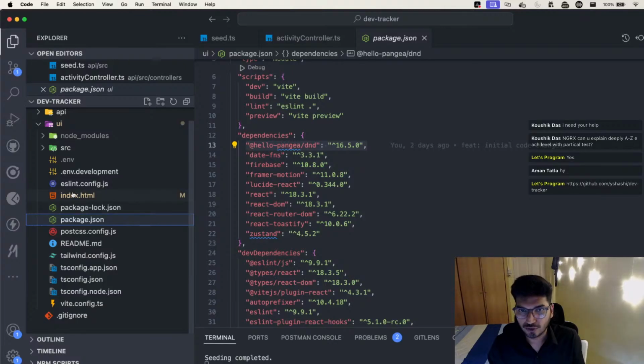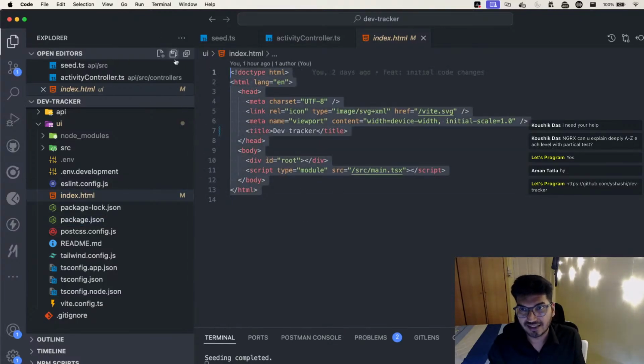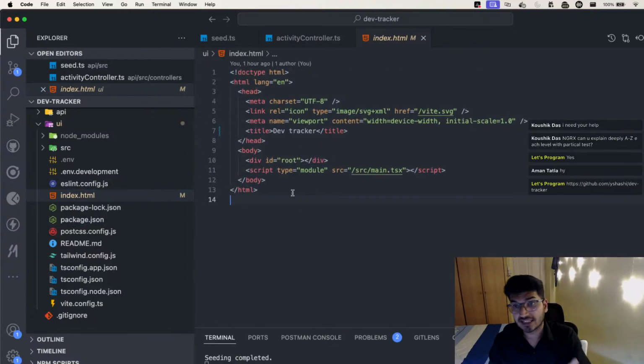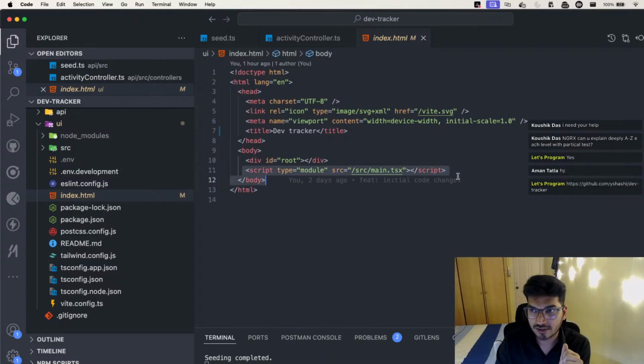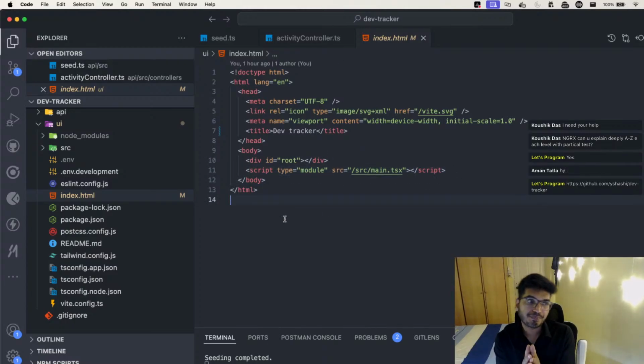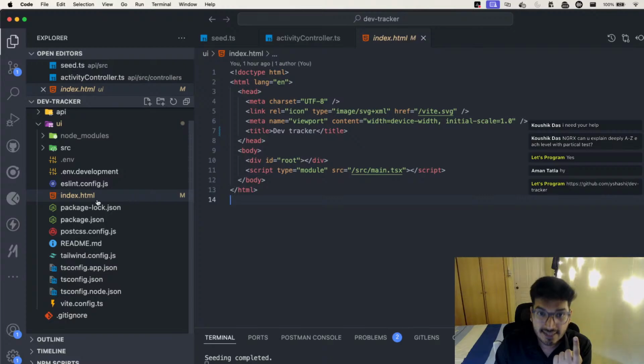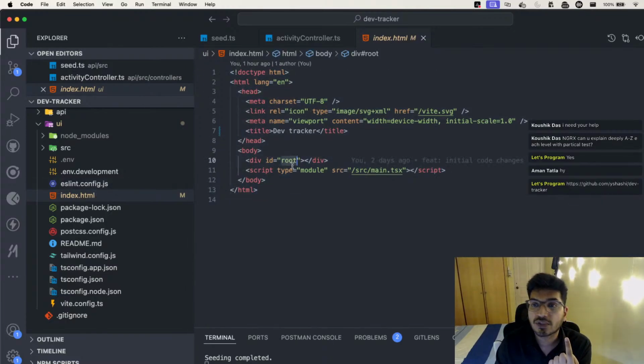So now we know about package.json. Again we get our index.html file, something similar to Angular, right? We have app-root in our index.html, because if you remember, what are React and Angular? By using Angular and React, you can create a single page application. Single page application means you will have one HTML file, which is nothing but where we have a root.